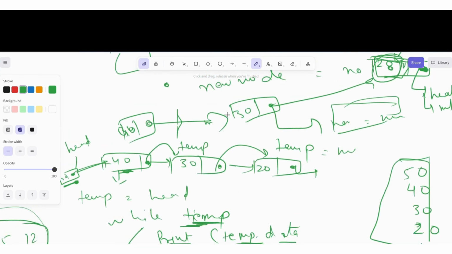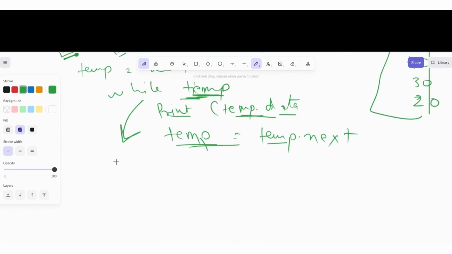Like here, what is the middle one? If there are four, we can consider the second as middle. But suppose there are only three, suppose this much is only there, so we can call it 40. And how can we delete this 40? So we will check that out in the next video.